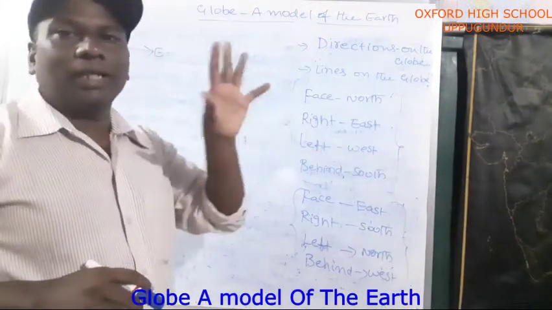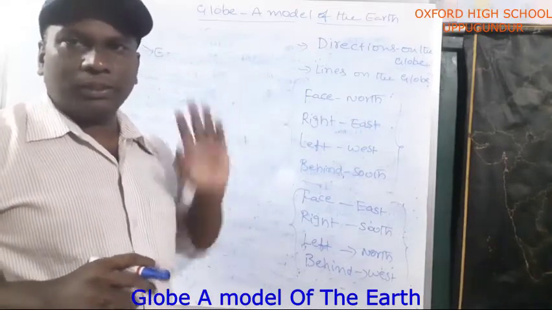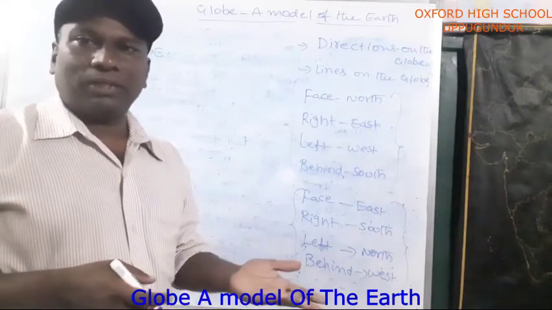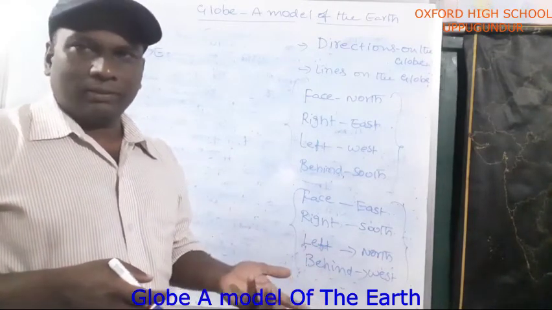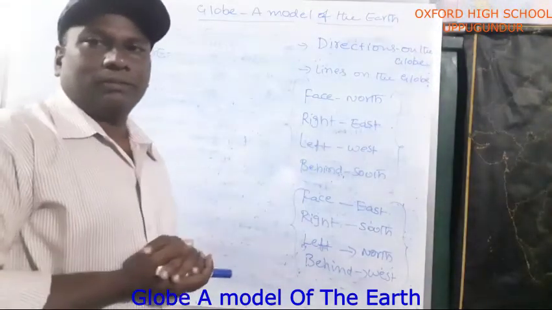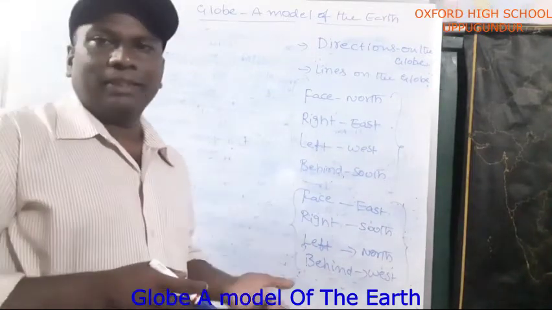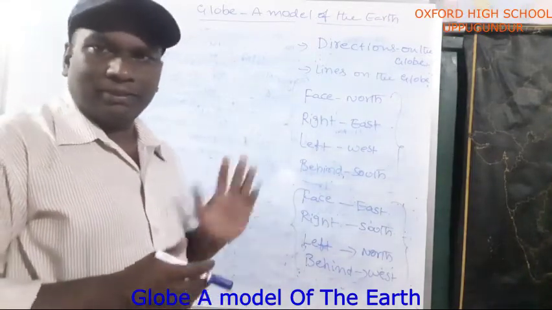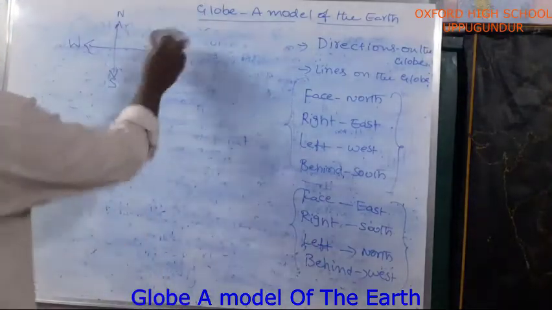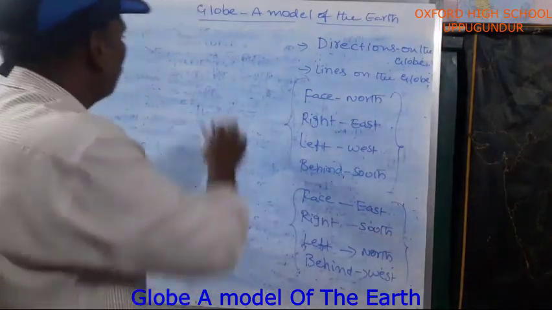Compass shows the directions. Which one shows the directions? Compass. Just now I told you, if you want to travel around the earth, then these directions are very important. If you want to go anywhere else, any city, directions are very important. These directions play a very important role. Then lines on the globe.